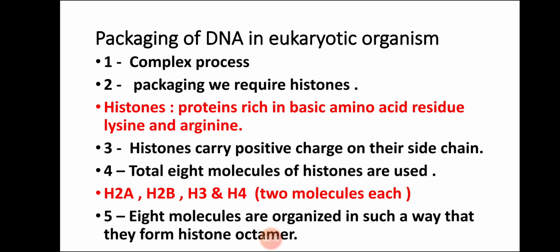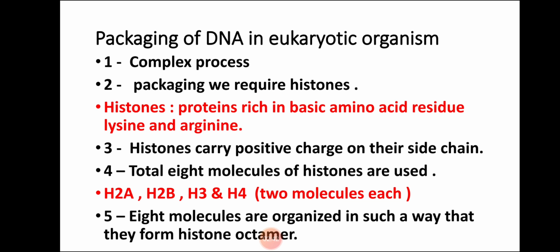In total, we require 8 molecules of histone, that is H2A, H2B, H3 and H4, 2 molecules each. These 8 molecules have to be arranged in a proper way, so they are organized to form the histone octamer.